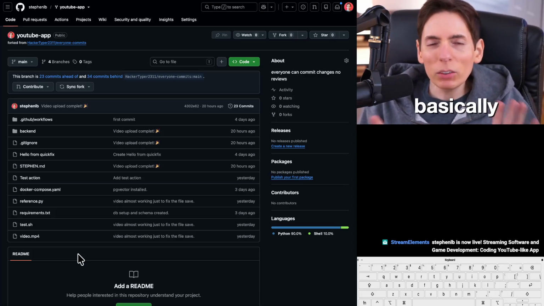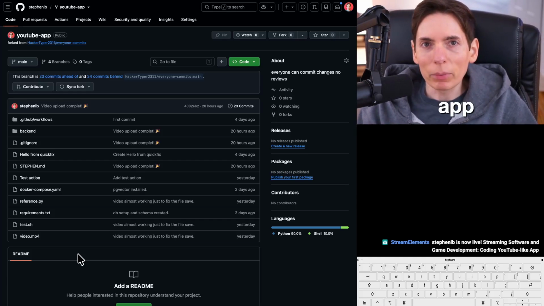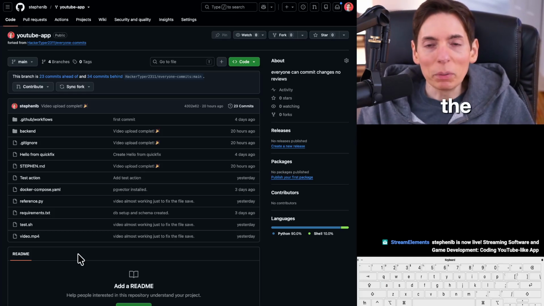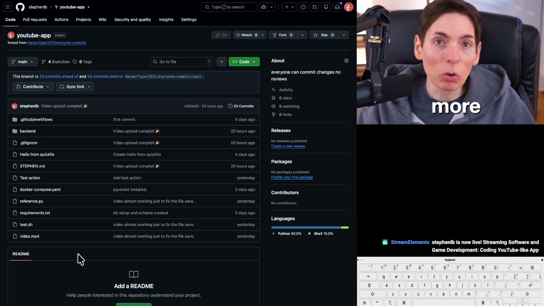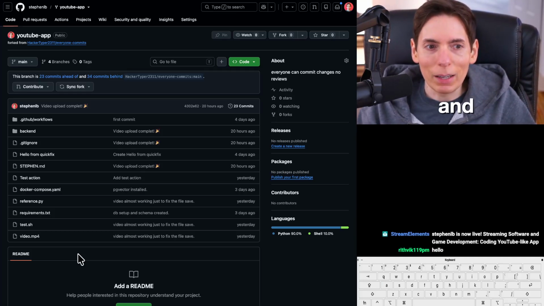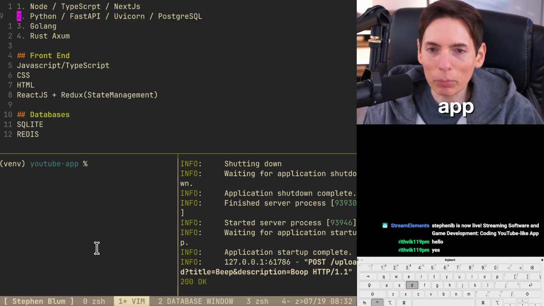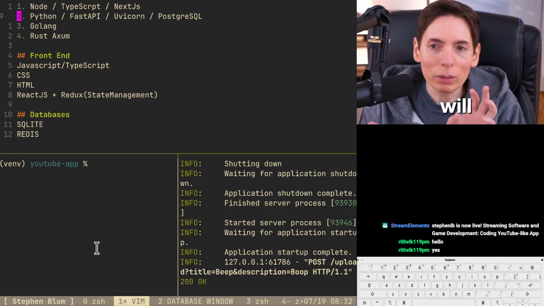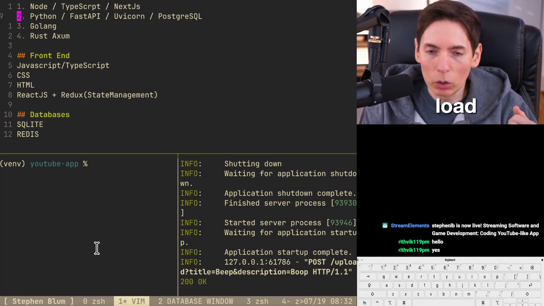The thing that I want, basically the idea is we're making a video player app that can stream video. You can upload videos and you can play the videos. And that would be the ultimate goal. We obviously could do a lot more things and go a lot further. And every single day, we're building a YouTube app. The idea is a video player app. Straightforward. You can upload videos and you can load videos.